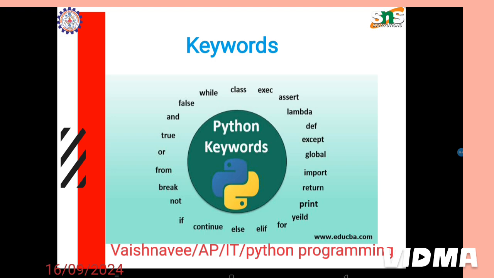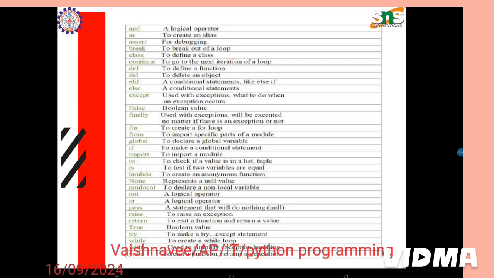What are they? They are class, exec, assert, lambda, def, except, global, import, return, print, yield, for, elif, else, continue, if, not, break, from, or, True, and False, while. So these are the 33 keywords which are used in Python.